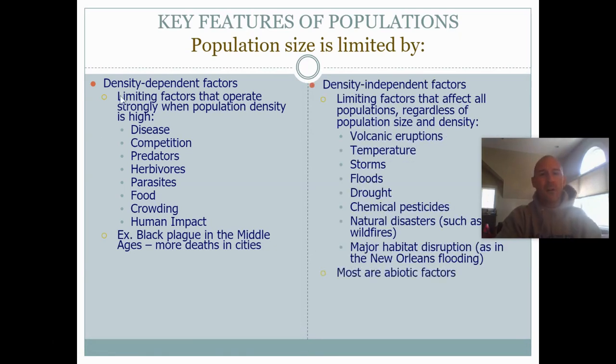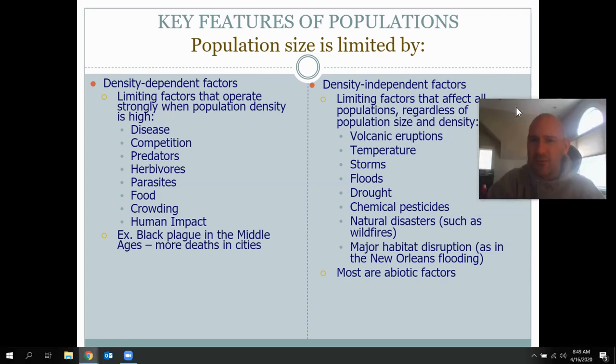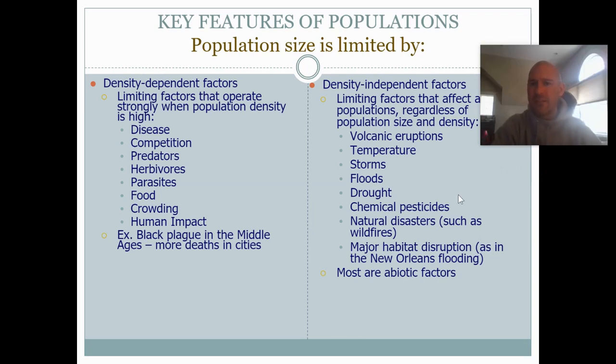Here we go. So here are density dependent factors. These are limiting factors that operate strongly when population density is high. So disease, competition, predators, herbivores or herbivory, parasites, crowding, human impact. All of these are density dependent factors. The more densely populated, the stronger the factors. Density independent factors are factors that really don't care about the density of the population.